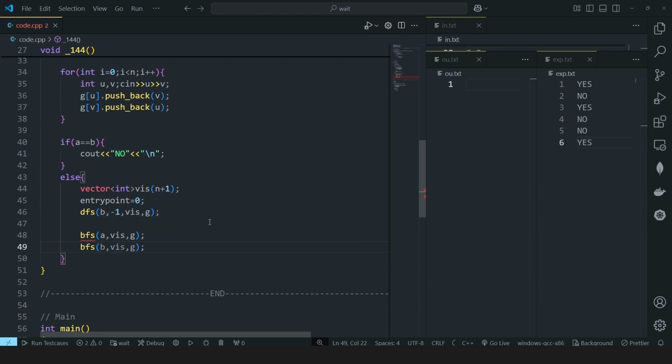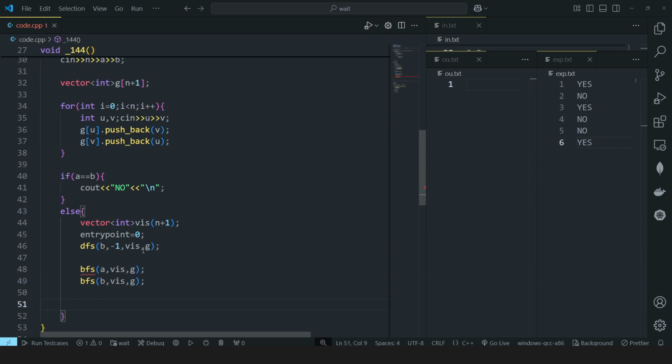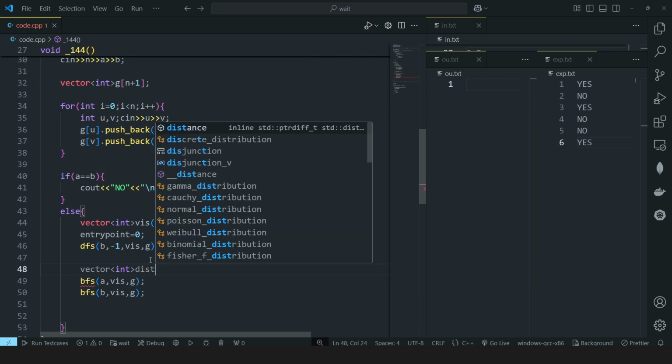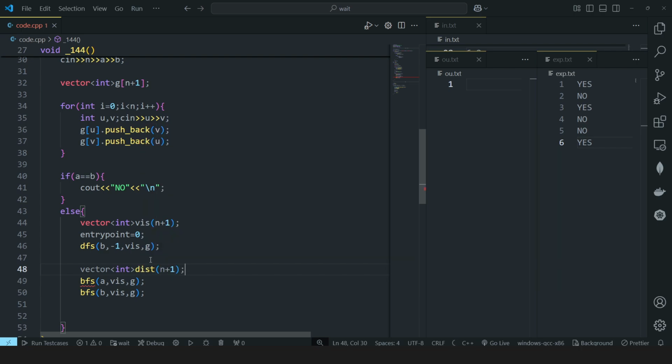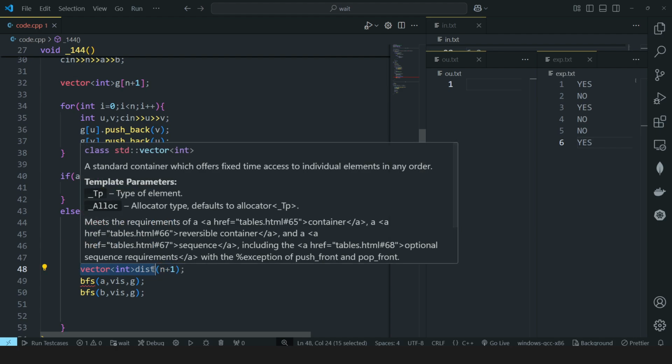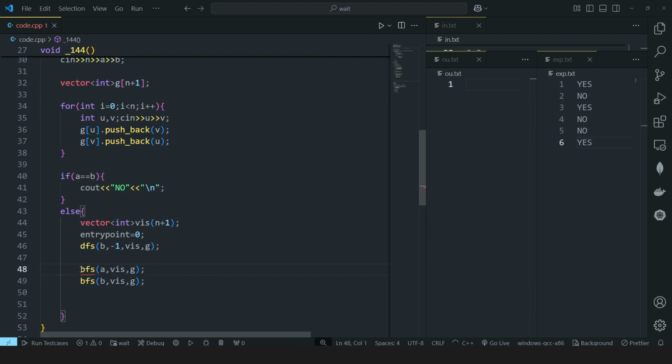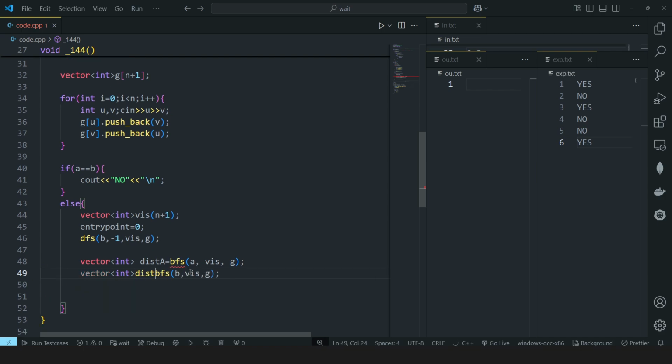Okay, and suppose after doing this we are able to find the distance of both of them. Where will the distances be stored? For that I will be using another vector, let's say a vector of distance, and it will also be of size n+1 only. And I think I have to use 2 vectors instead of just one, because there will be 2 BFS calls and it would be returning 2 different vectors. So I think I should better do distance of, let's say, a, because we are finding it for a, and then the same for b, because we are finding it for b.